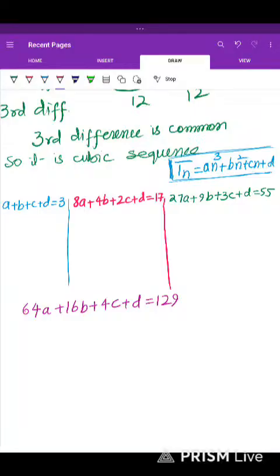We have to solve these linear equations, and by solving all of them we get the values. By which method?